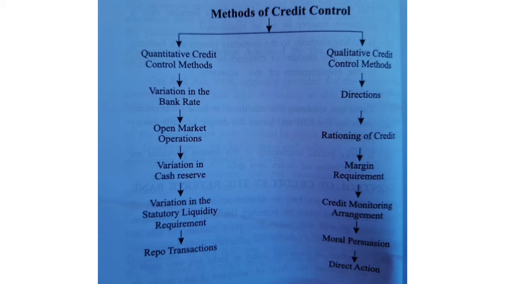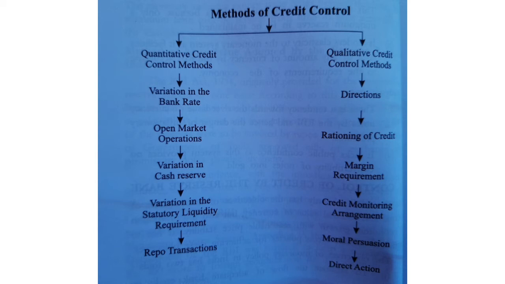Number 2, open market operations. Open market operations refers to the deliberate and direct buying and selling of securities and bills in the market by the central bank. So, the open market operations of the RBI are mostly confined to government securities. It is used according to the need of the situation.